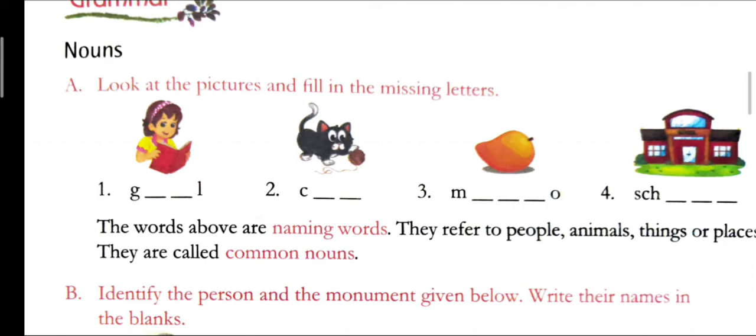The spelling of mango is M-A-N-G-O, mango. Next one is school, where you go for studies. The spelling of school is S-C-H-O-O-L, school.